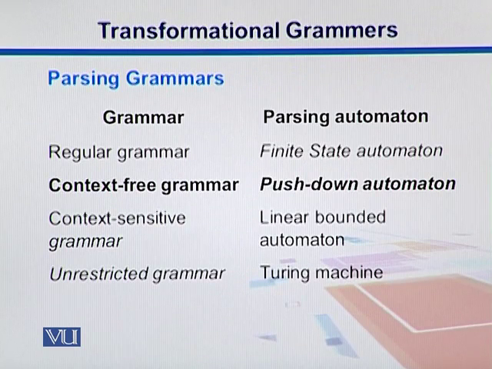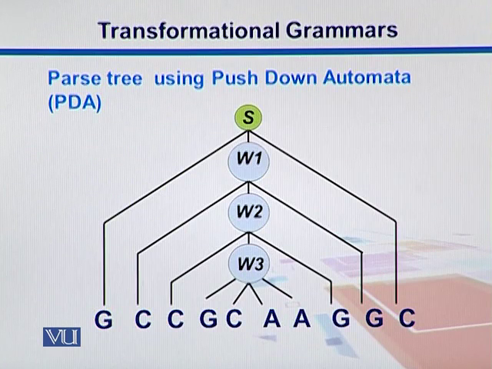For each grammar we do have a parsing automaton. You might have taken these things in your automata courses. I'm not going into the detail. For example, for regular grammars we can use a finite state automaton, and for context-free, which we are using here in this example, we use a pushdown automaton. For context sensitive, a linear bounded automaton, and for unrestricted, Turing machines. Here is the parsing tree using this pushdown automaton. So this is the automaton representation of the same situation we discussed earlier.